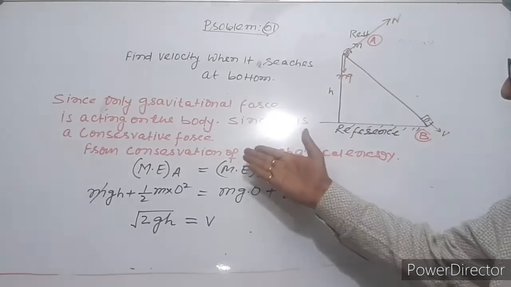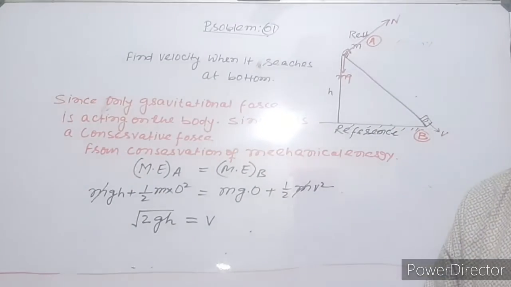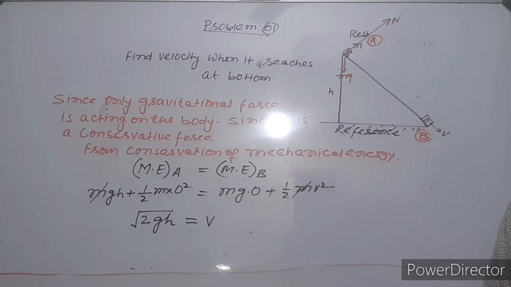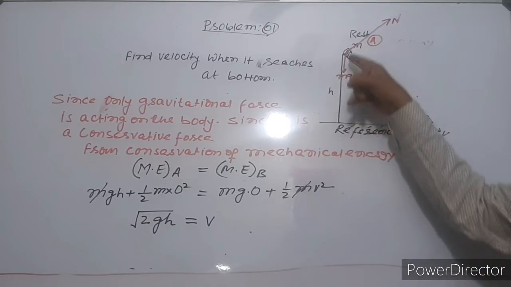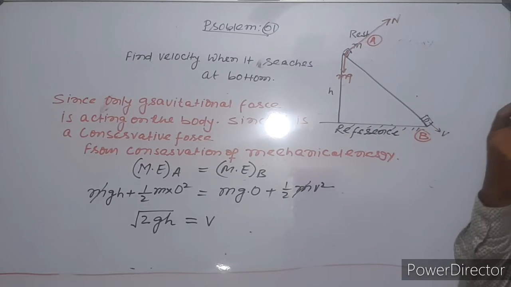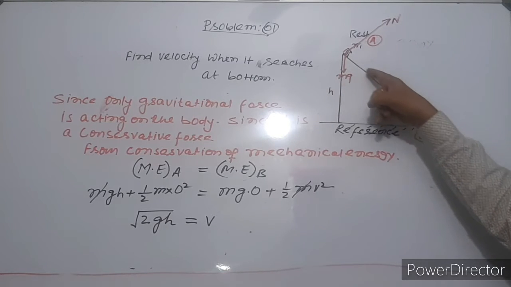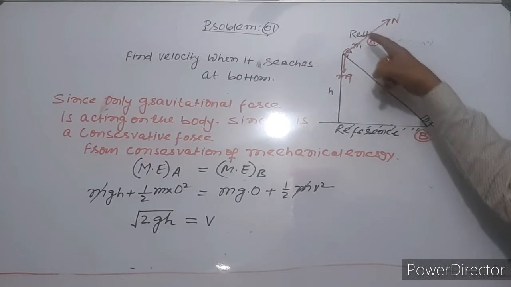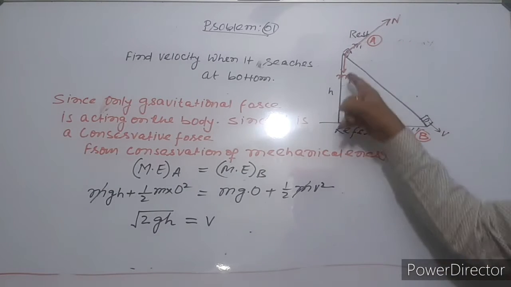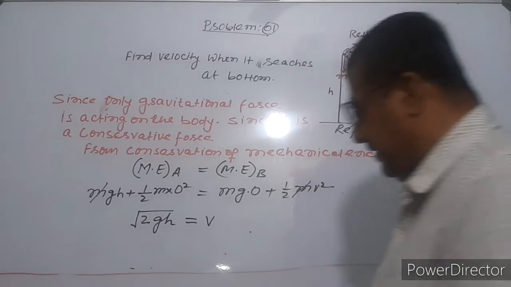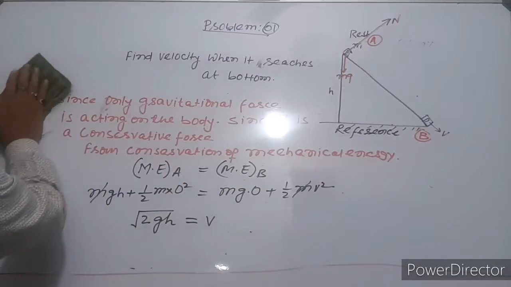We used the concept of conservation of mechanical energy because on this body two forces are acting: one is normal force and the other is the conservative gravitational force. Due to normal force, work done is 0 because it makes 90 degrees with the displacement. So only one conservative force is acting, and we can use conservation of mechanical energy. I think clear? See the next question. Problem 2.